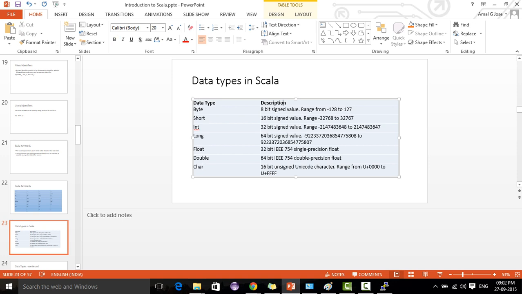Byte is an 8-bit signed value. Short is a 16-bit signed value. Int is 32-bit. Long is 64-bit. Float is again 32-bit, a single precision float. Double is a 64-bit double precision float. Then char is for storing characters. These are for storing numbers, integers and the like.